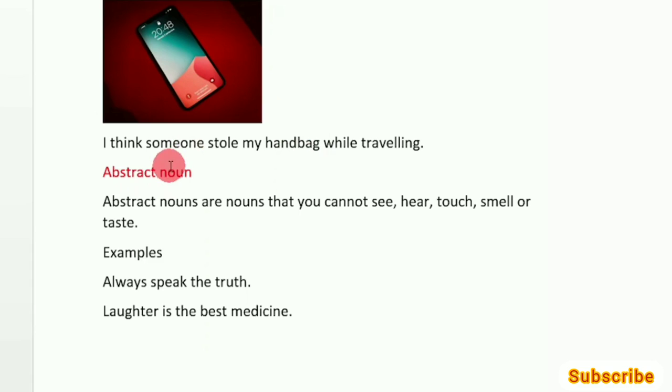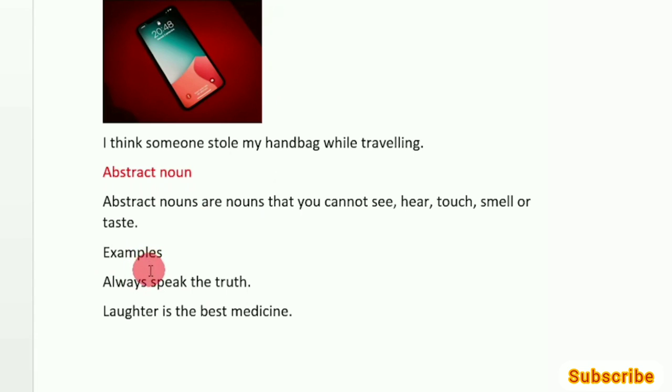So moving on to the next one, which is abstract noun. Now, what is an abstract noun? Abstract nouns are nouns that you cannot see. Just look at this word that you cannot see, hear, touch, smell, or taste. Right? So this is meant by abstract noun.